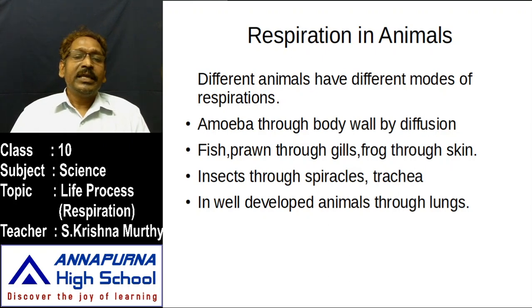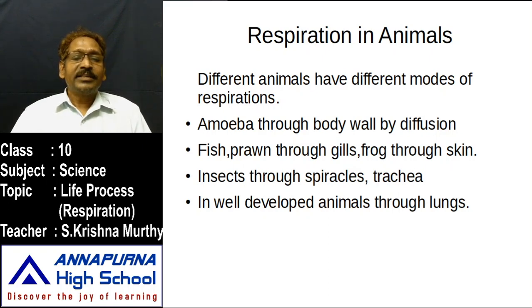Each and every living organism has a different kind of respiratory organ. Lungs are not present in all organisms. Only some organisms contain lungs, some contain gills, some contain spiracles, some contain trachea, and some respire through the skin.